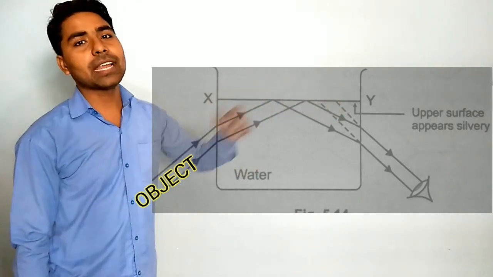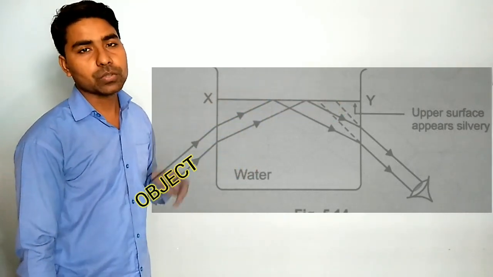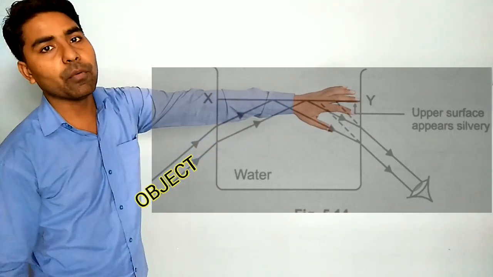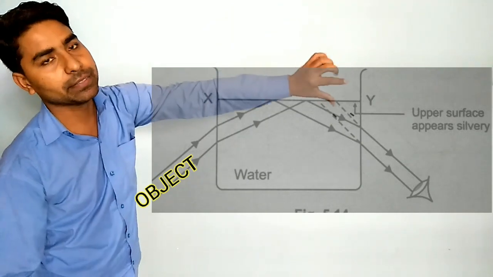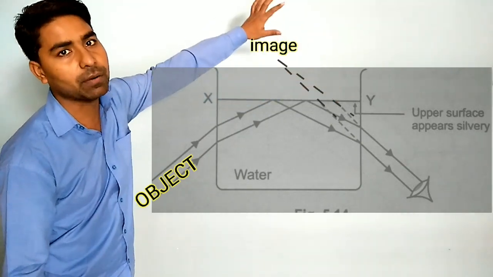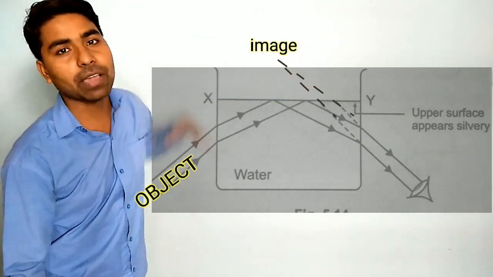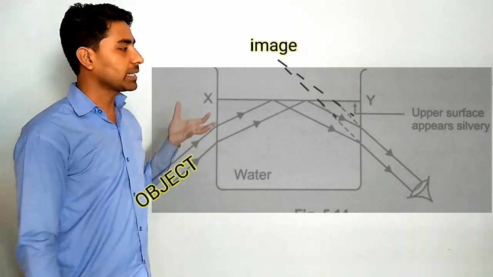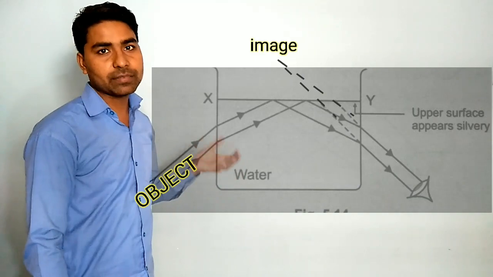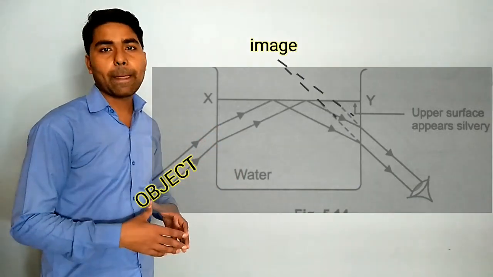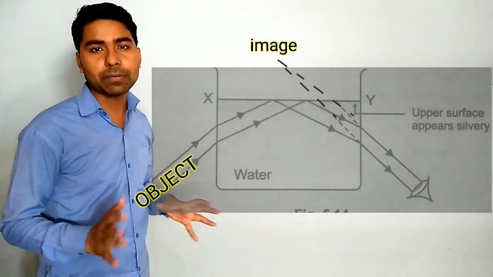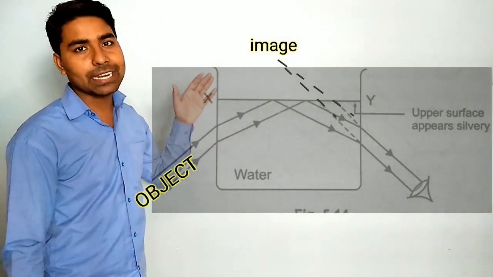So from that side, if you observe, what will you see? You will see that the object is somewhere on the upper side. The apparent position of the image will be just above the surface of water. And where is the actual object? On this side. So if the object is here, you are able to see the image there. So this is the reflection due to that. And which type of reflection? This is not a simple reflection. This is total internal reflection.